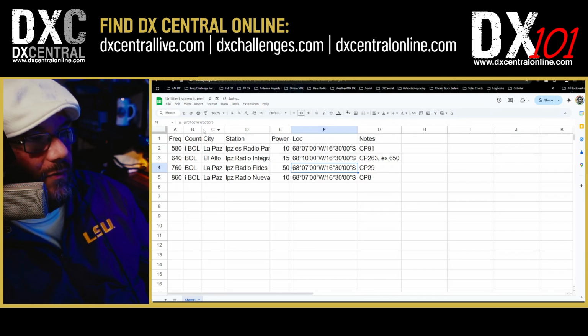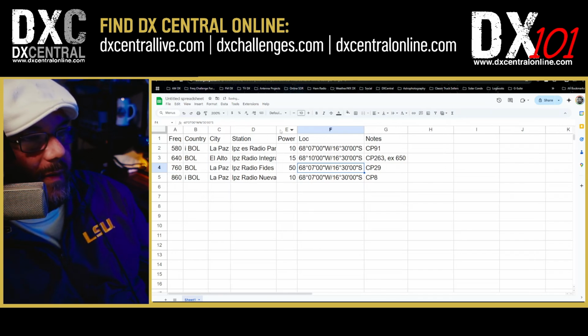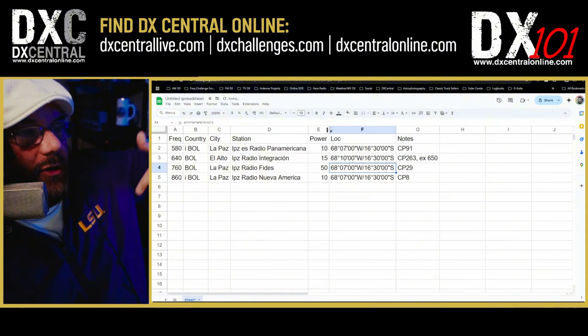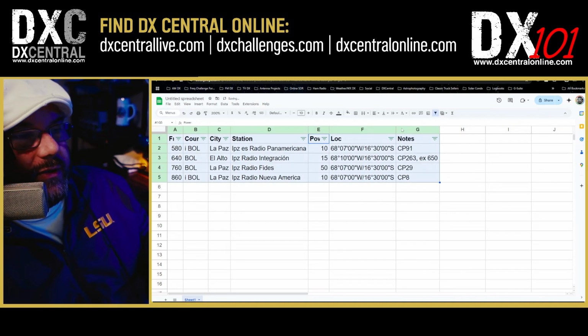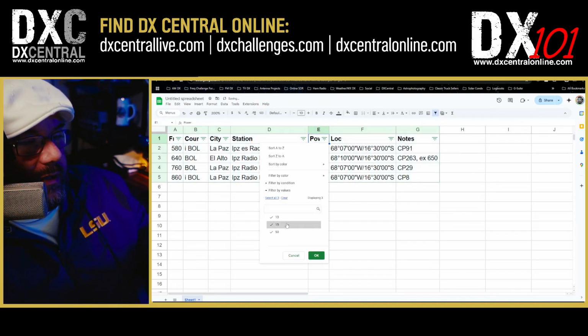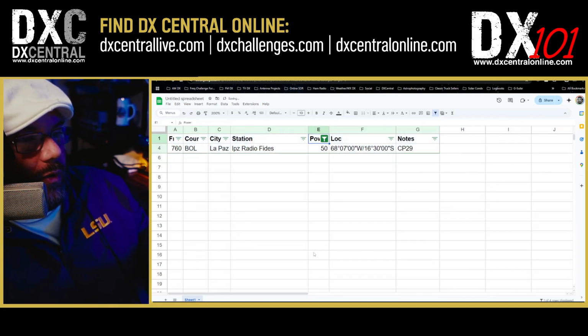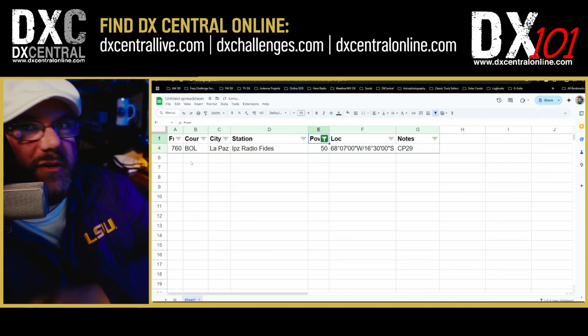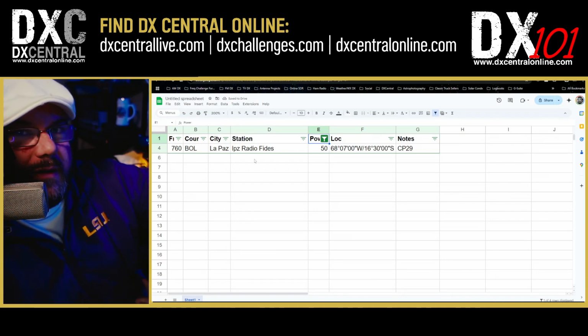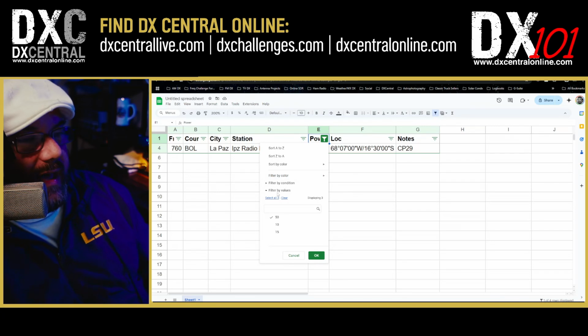And then now, once I build this list up and I put all my different countries on here, all my different stations on, it's much easier for me to go up here and sort because I can go to the filter and now I can filter down. I just want to look at the ones that are like 50K or more. Okay, well, there's my 50K. So 760, that's what I'm going to start with. I want to start there and then work my way down the list, right? So you can do that.